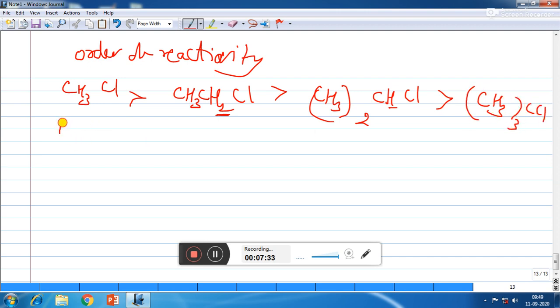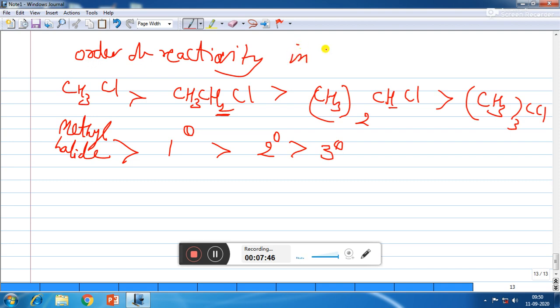So that means when it is a methyl halide, then this reaction is very fast. If primary alkyl halide, then slow. Secondary alkyl halide even slower. Tertiary alkyl halide very slow in case of SN2.